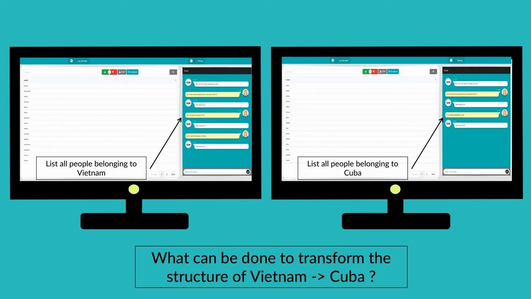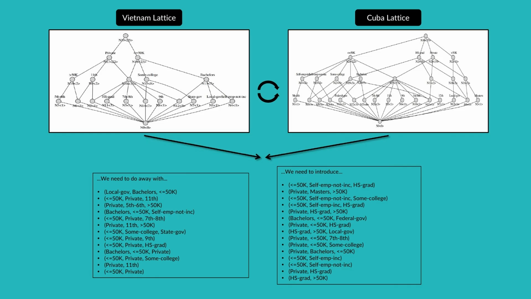Now, let's have a look at transformations. There are two queries. First is, list all people belonging to Vietnam. And second is, list all people belonging to Cuba. Now, these two result sets have different structures. Can we convert the Vietnam structure to something like Cuba? We can see both the lattices here. To transform the Vietnam structure to Cuba, we need to remove the concepts in the left box, and introduce the concepts displayed in the right box.